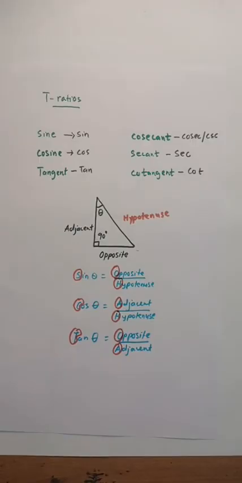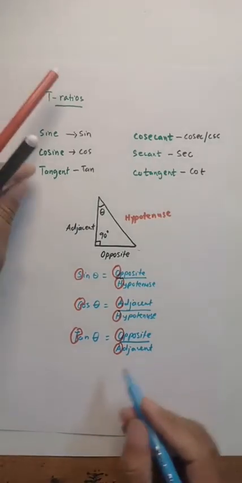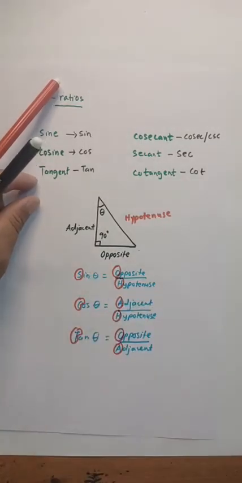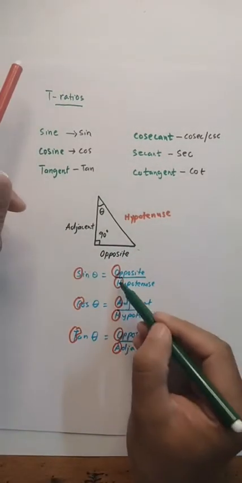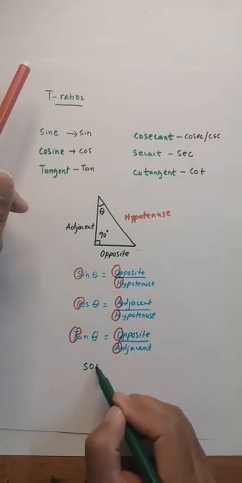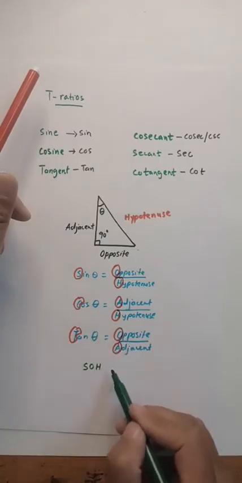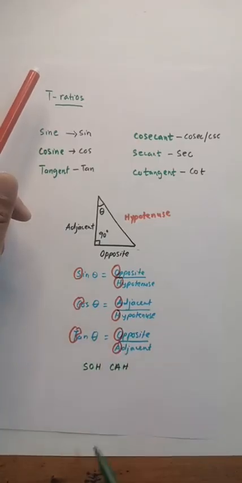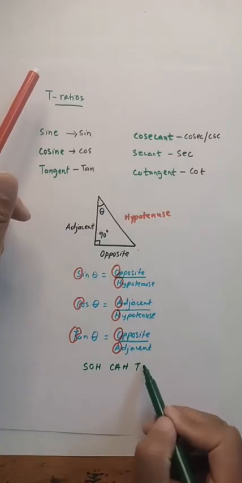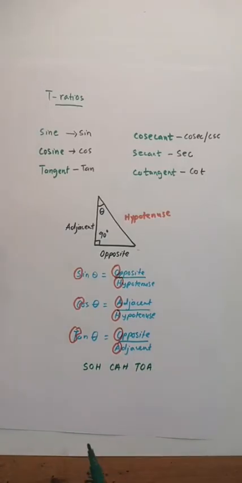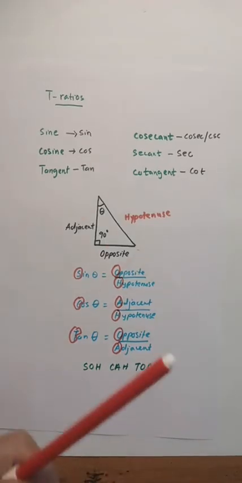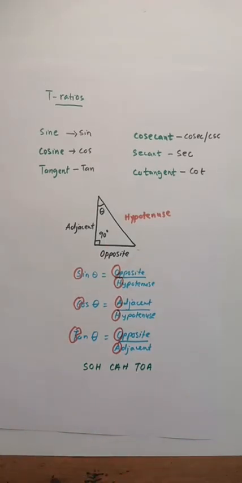When you put these in sequence, it becomes SOH, CAH, TOA. To remember them, remember SOH CAH TOA.